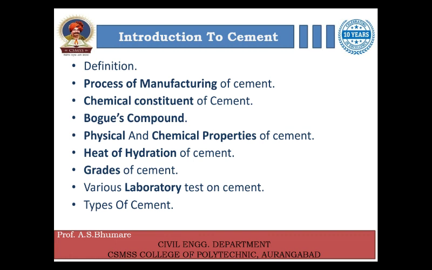This is all contained in this unit. Again, recall this content: definition, process of manufacturing of cement, chemical constituents of cement, Bogue's compound, physical and chemical properties of cement, heat of hydration of cement, grade of cement, various laboratory tests on cement, and the last one is types of cement. We have to discuss all these things in this unit. So we will start now.